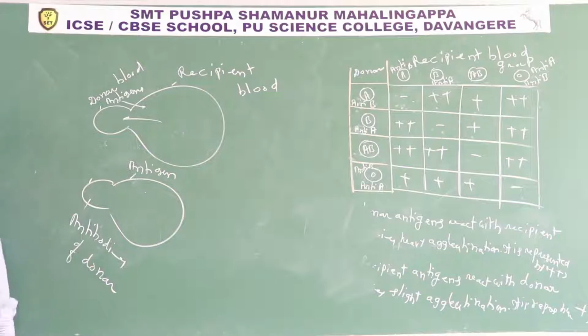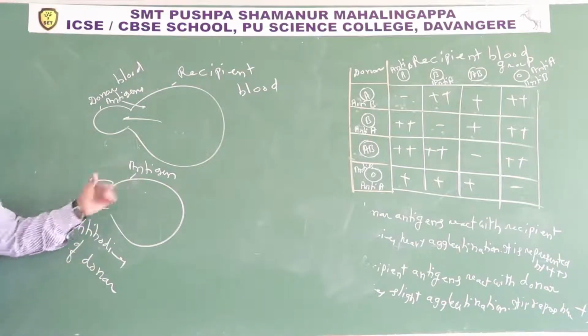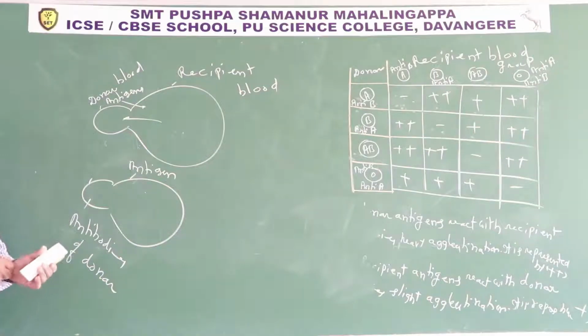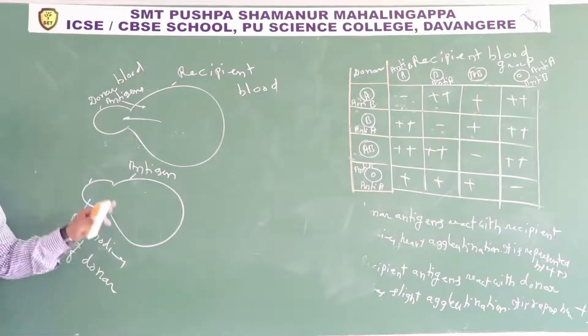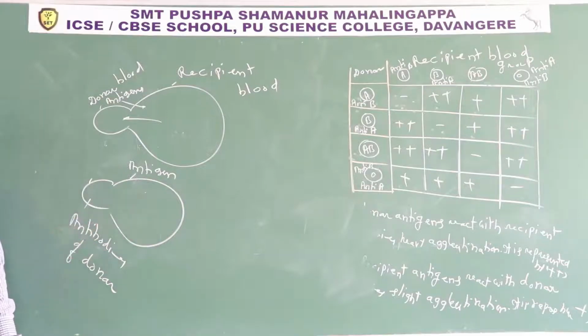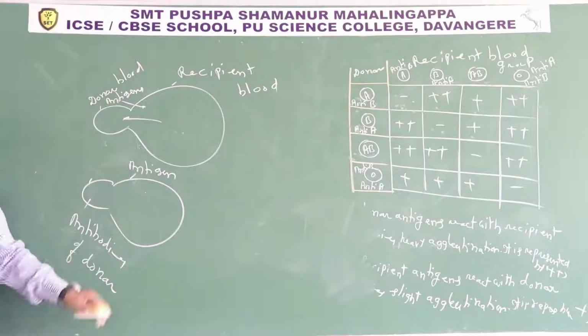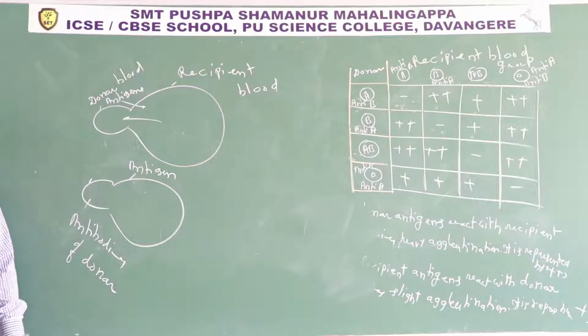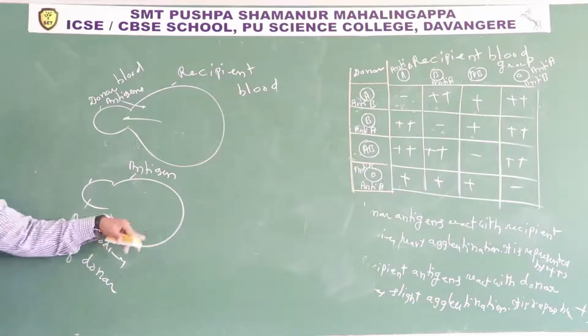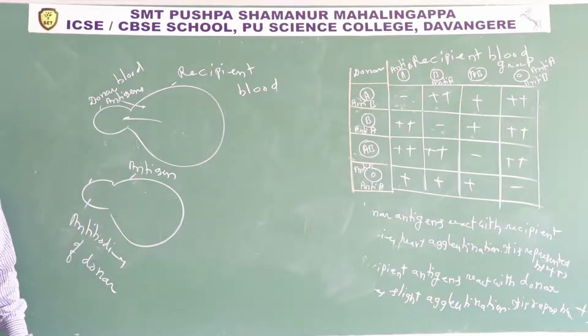Donor blood is only 320 ml. The antibodies present in 320 ml are unable to destroy the antigens present in nearly 4 liters of blood. They destroy only a few antigens. They are unable to destroy the RBCs. That's why it is less harmful. So it never leads to death. That's why it is represented by plus. That is the inner meaning.